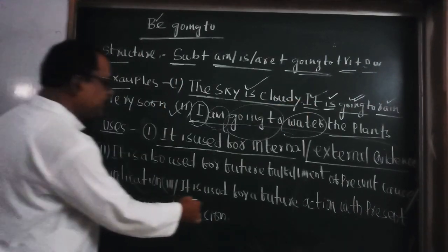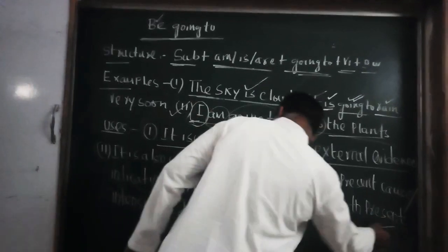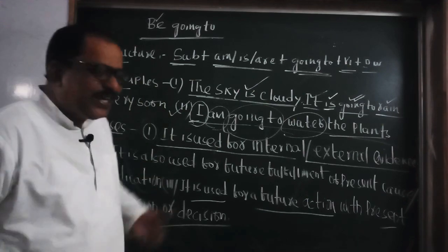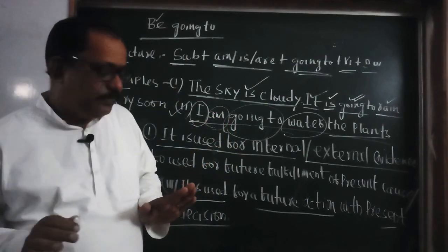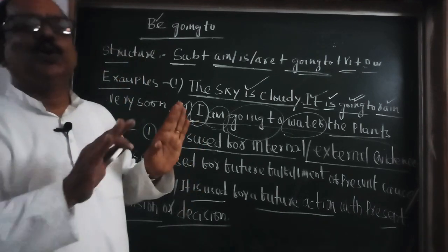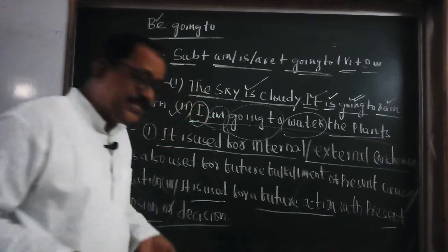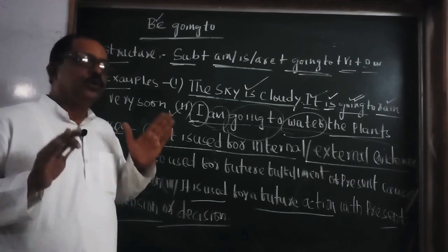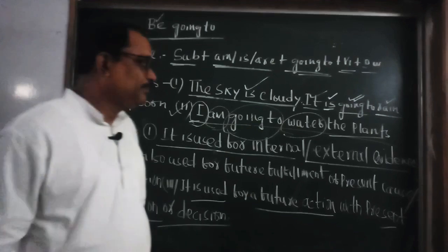The third, it is also used for a future action with present intention or decision. What is my present intention? My present intention is that at 4 I will go to my garden and water the plants. What is my present decision? My present decision is that at 4 I will go to my garden and water the plants. So I can say, I am going to water the plants.